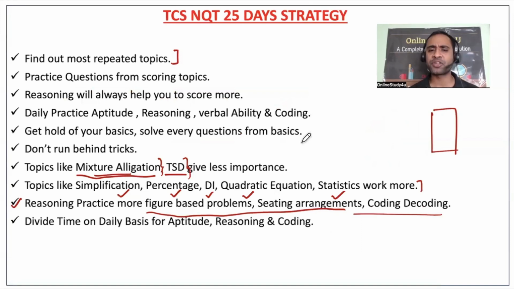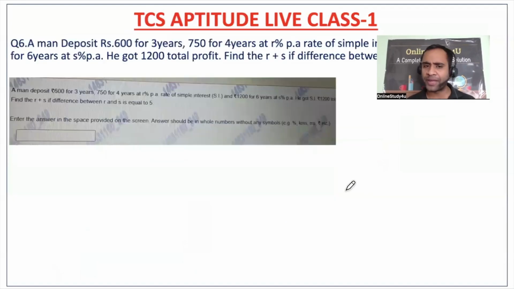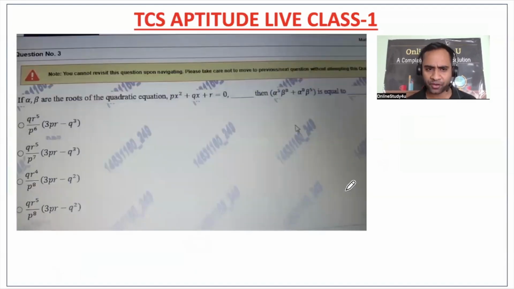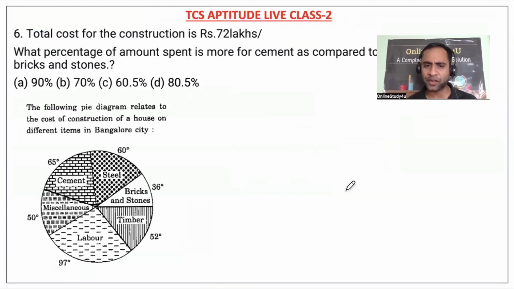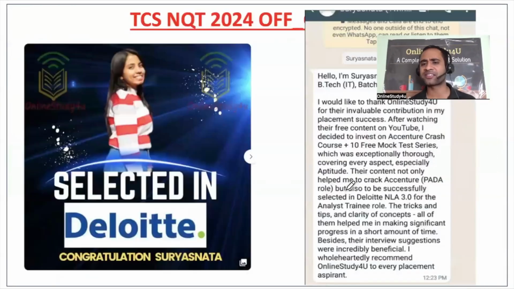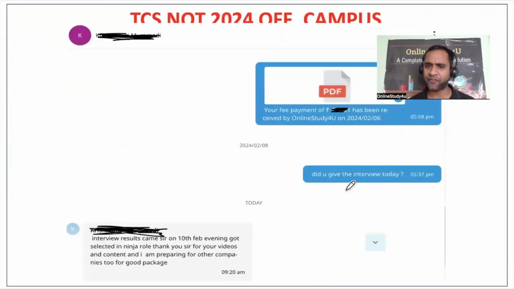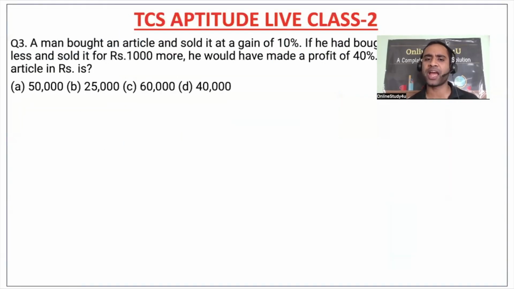Now, coming to the topics, we have to put in effort on a daily basis. Friends, don't run behind the tricks. First make your base strong. We have to maintain quality, doing questions like this quadratic equation question, of this difficult level. And if you go and see, there are a lot of results which we have given in the past and now also. Many of the students have cracked different examinations, and definitely this is all happening because of the team which we have.